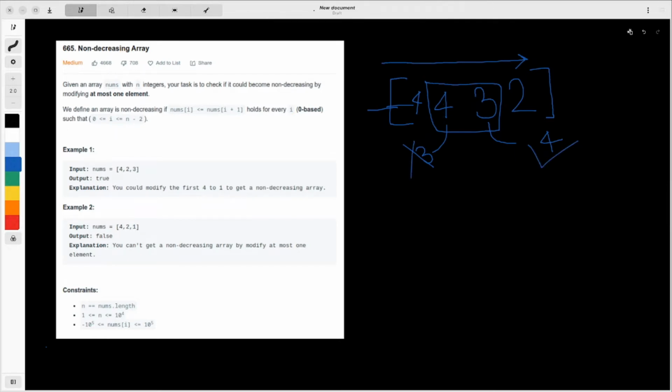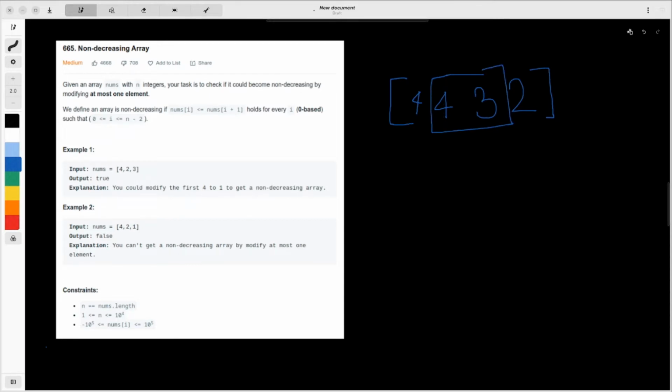So if you have this type of an array, all you need to do is first find the place where you need to take an action or decision, and there compare this element with this element. If this is the ith element, you have to compare with the i minus 2 element. Out of these two elements, you have to see which one is greater. If this is greater, you need to change the ith element, otherwise you need to change the i minus 1th element. The code is pretty simple, so let's come to the code afterwards. This is what you have to do.